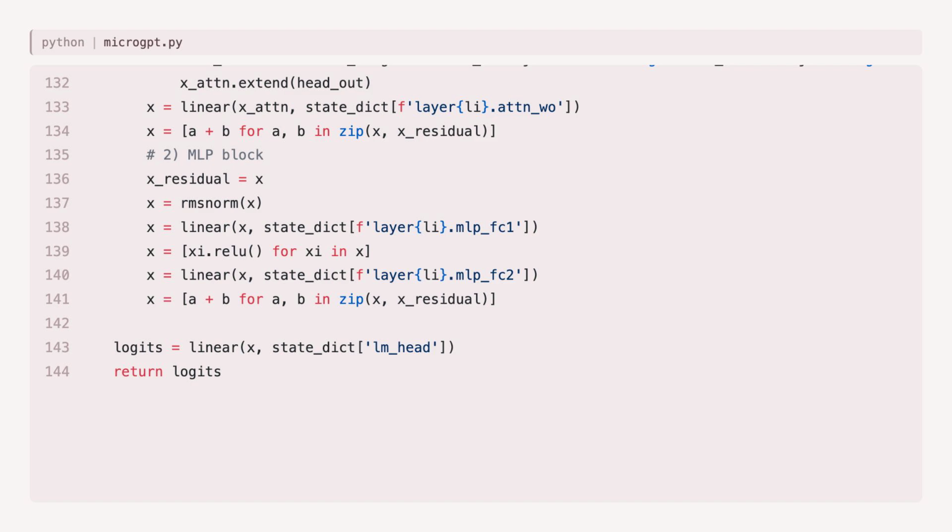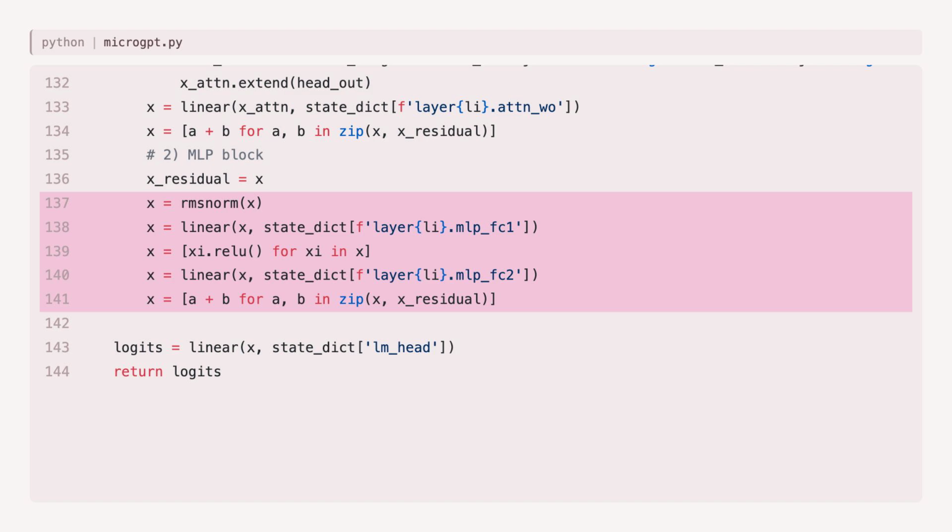Attention is the key insight. The input is projected into 3 vectors: query, key, and value. Think of it as query asks, what am I looking for? Key says, what do I contain? And value says, what do I offer? The dot product of query and key gives attention scores, how much each position should attend to every other. Softmax normalizes these into weights, then we take a weighted sum of values. This is split across 4 heads so different heads can learn different patterns.